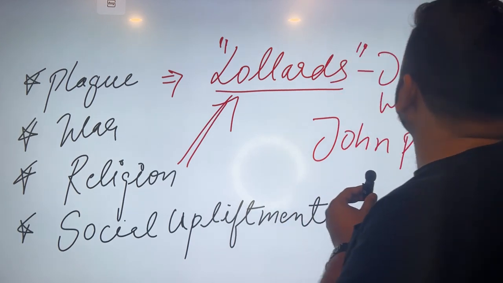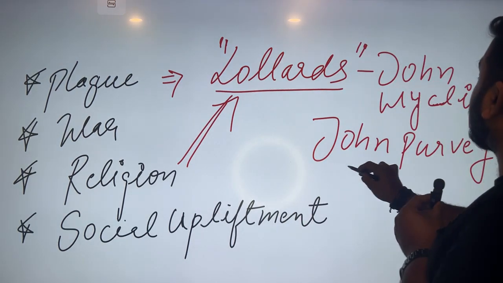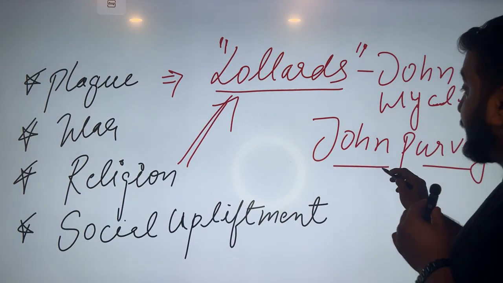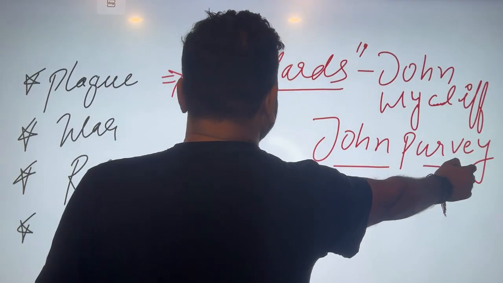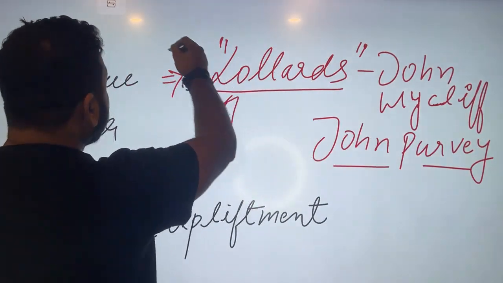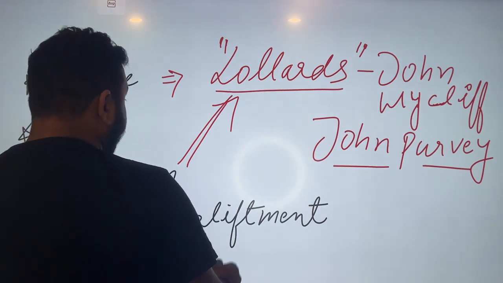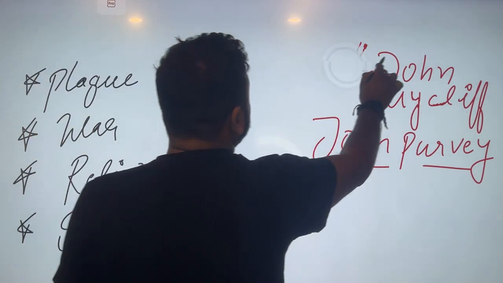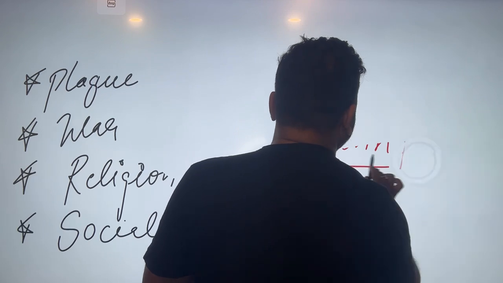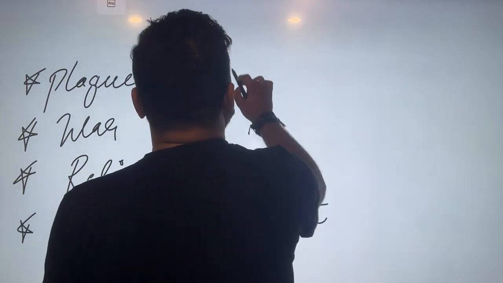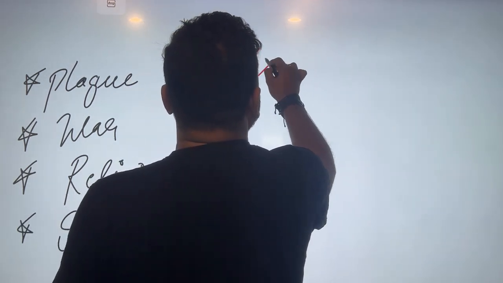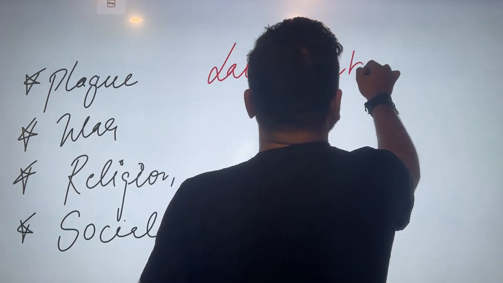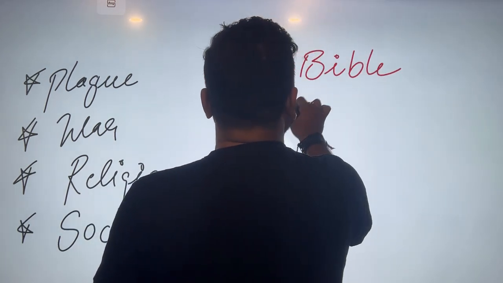And the Lollards, a group of religious people under the leadership of John Wycliffe and then John Purvey. Remember this name, John Purvey. JRF karna hai na? Remember John Purvey. So they came and started reforming the religion. Wycliffe is also the first person to translate the Bible. Note it down: the Latin Bible got translated into English.